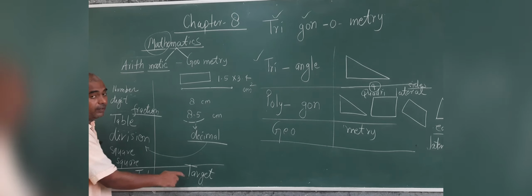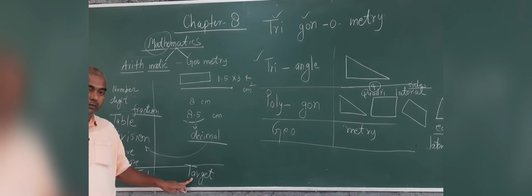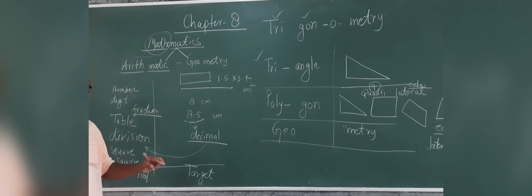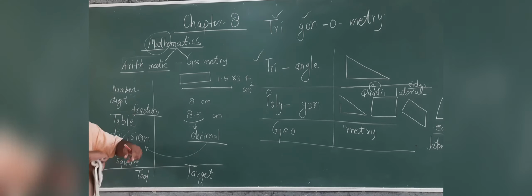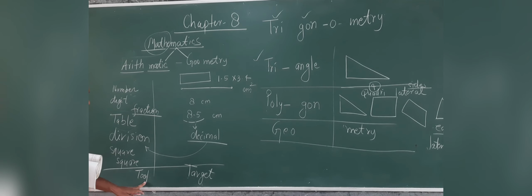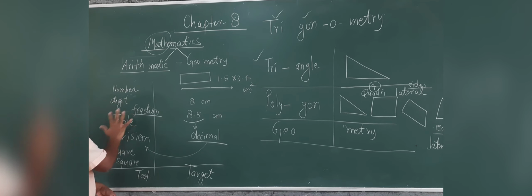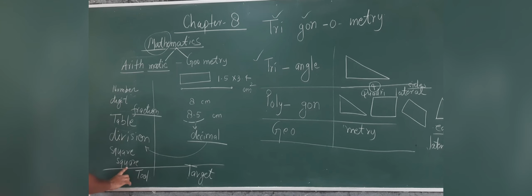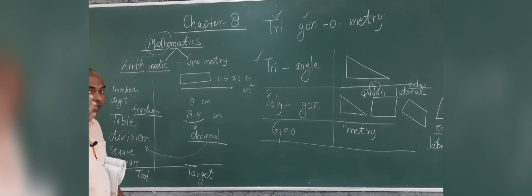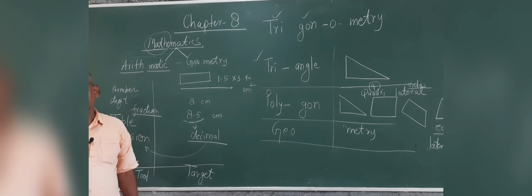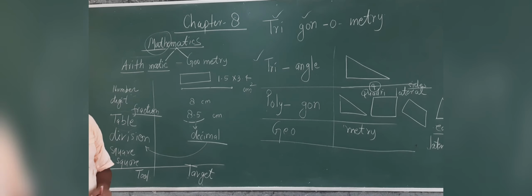Just like a doctor, who has to operate on a patient. That is the target, and the tools he will use are like the computer, catgut, scissors, these tools. So the target is geometry. Arithmetic is providing only numbers, division, multiplication. We can do squares and square roots, many things you have read in class 8th. Geometry is taught slowly as you grow in class, because first they tell you the tools.